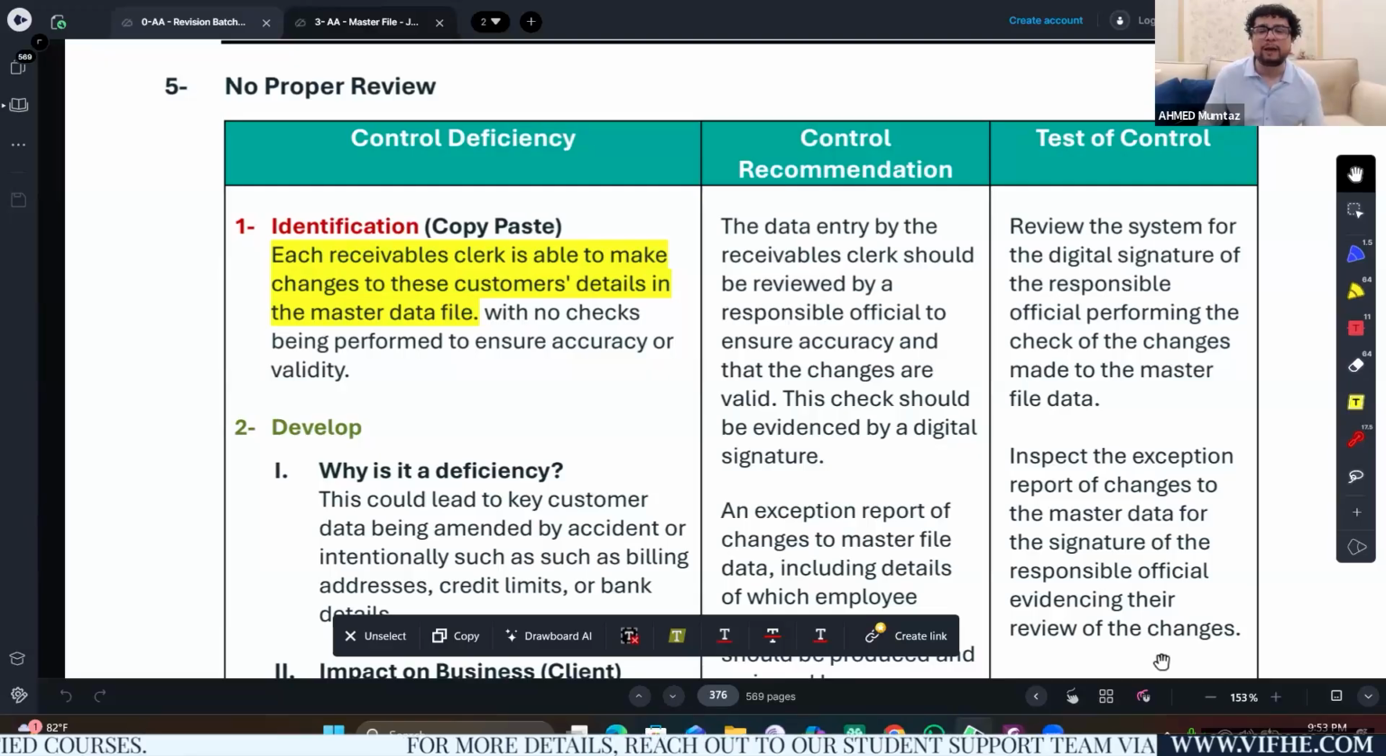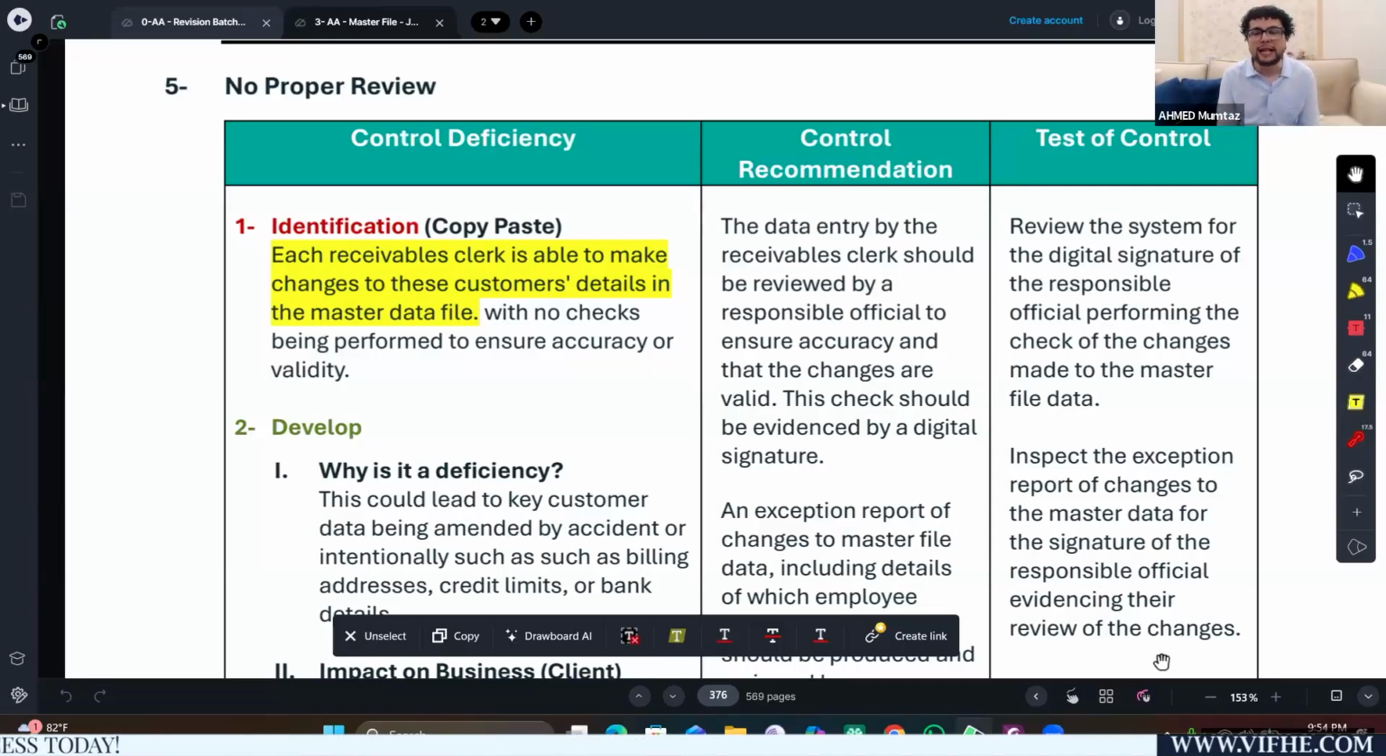The data entry by the receivable clerk should be reviewed by a responsible official to ensure accuracy and that changes are valid. This check should be evidenced by a digital signature. So if the clerk is going to make a lot of entries, he is allowed to do so. If he's going to make any changes in the master data file, that should be highlighted and someone senior should review it, so that if there is any change which is not appropriate, not according to the policy, not in the best interest of the company, that should be highlighted timely.